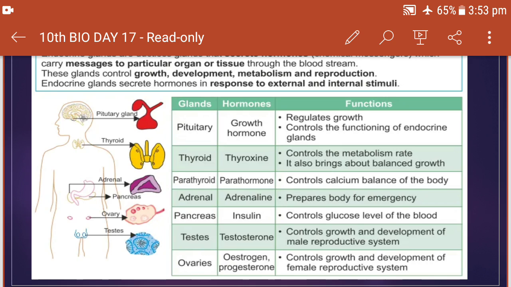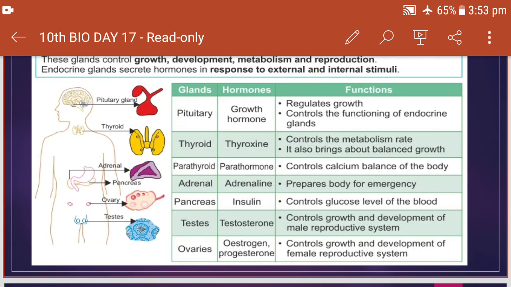Next is thyroid gland. Thyroid gland is situated in the neck region. It secretes the hormone thyroxine which controls metabolism rate. It also brings about balanced growth. Now you must have heard about people having thyroid problem. It is of two types, hyperthyroidism and hypothyroidism. That is, when the thyroxine is secreted in large amount, a goiter is formed in the neck and that has to be surgically removed. So we have to supplement our diet with iodine. We have to take enough iodine in our diet to maintain the thyroxine level.